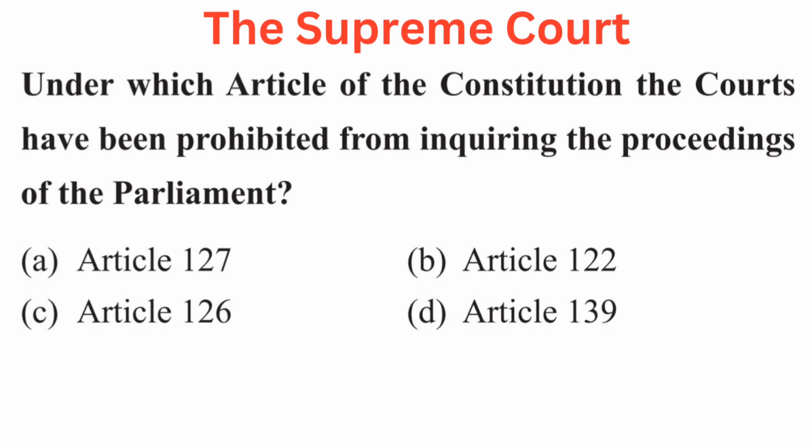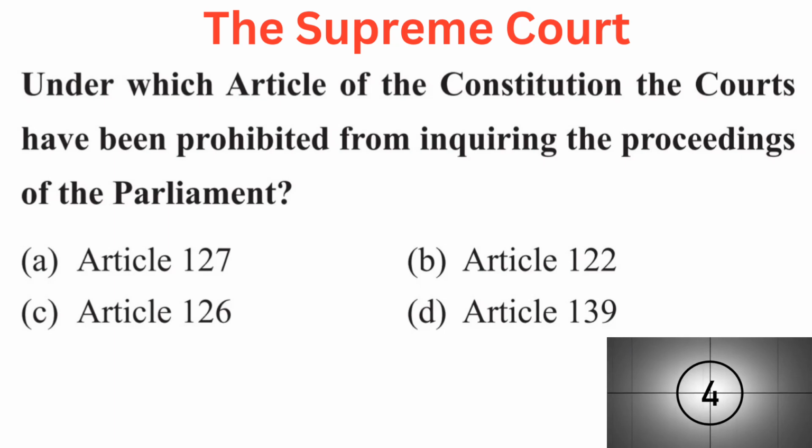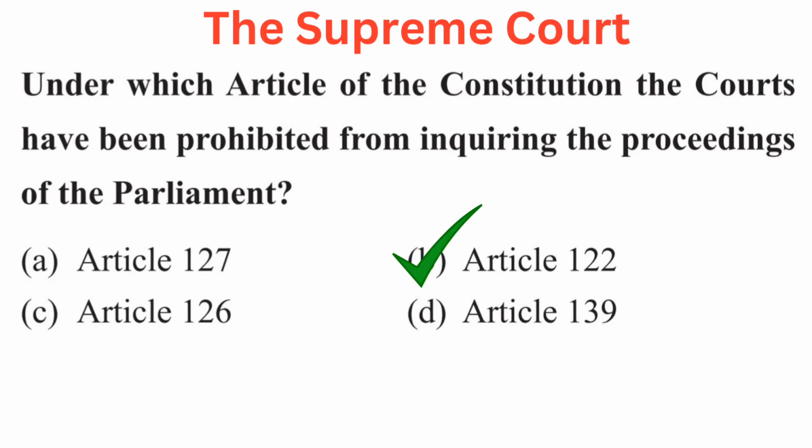Your question is: under which article of the Constitution the courts have been prohibited from inquiring the proceedings of the Parliament. Your options are A. Article 127, B. Article 122, C. Article 126, or D. Article 139. Right answer is B. Article 122.